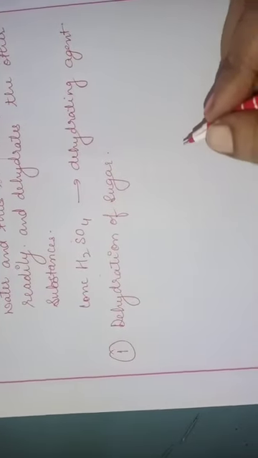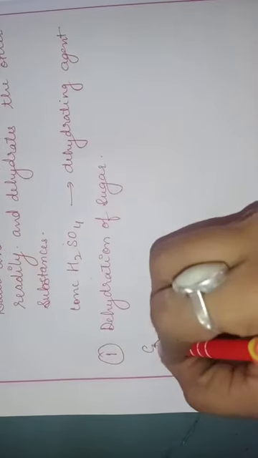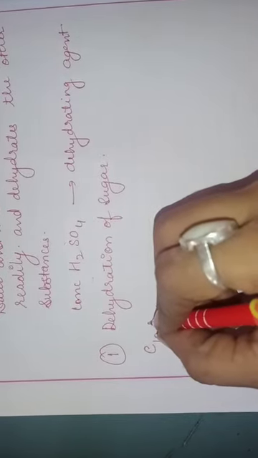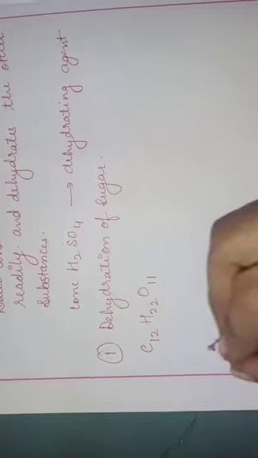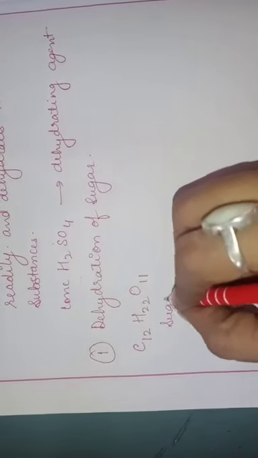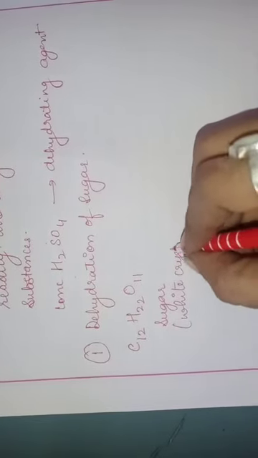Okay, now what do you mean by dehydration of sugar? We have sugar at our house, yes or no, which is glucose. So what is the formula for sugar? It is C12H22O11 is the formula for the sugar, and the sugar is usually white crystalline in nature. It is a white crystalline substance.